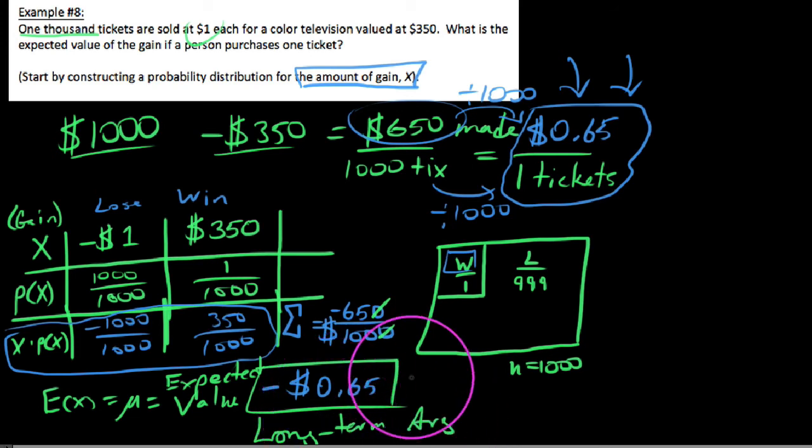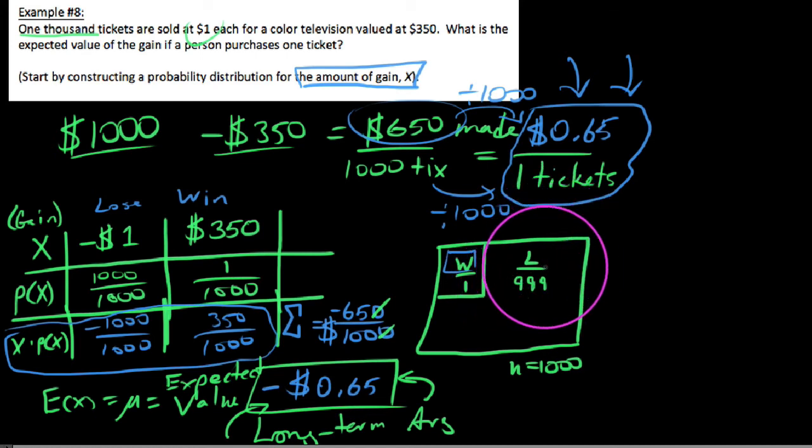And essentially what it's telling the audience member is this: if you were to play one ticket, then you will have lost on average only 65 cents. And the reason why is because you have a potential to gain the television. So you didn't lose your whole dollar, because you had the potential to gain the TV. But I also want you to think about it this way. What if you were the sucker that spent $1,000? Actually, I don't want to say a sucker, because maybe it's going to a good cause, right?